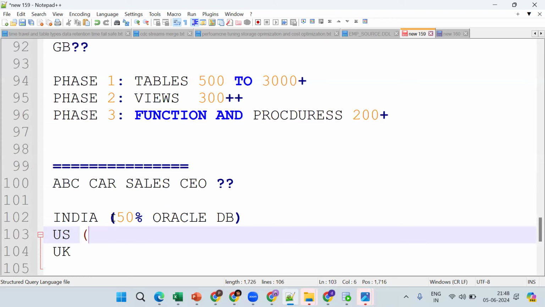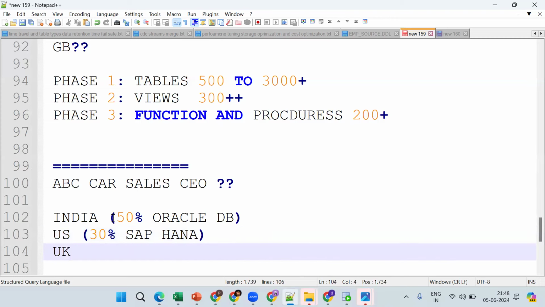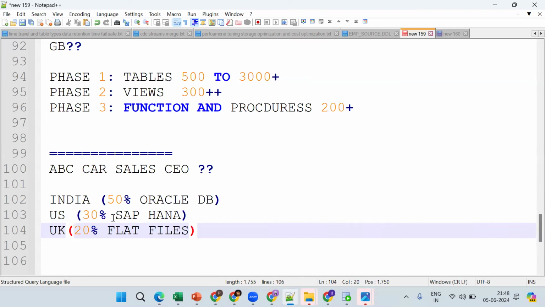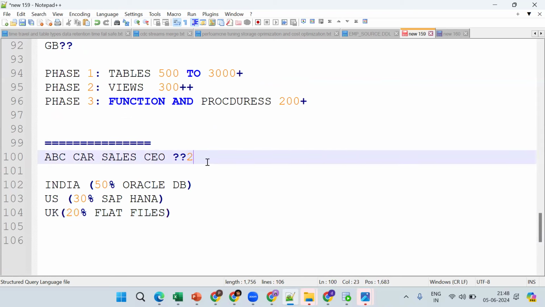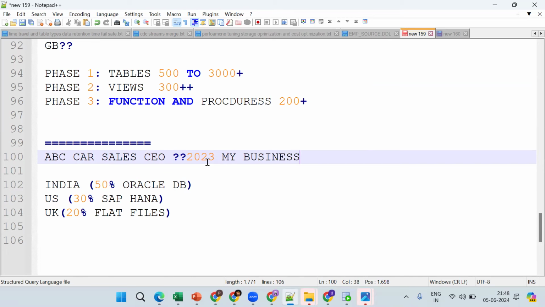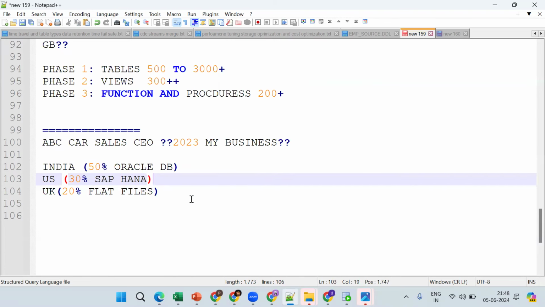Same thing in the US, I have 30% share, and it is in SQL Server or SAP HANA systems. And 20% of sales are in flat files, in file format. Now suppose I want to see my business for 2023. How do I get the business view? I can do it separately, but now we want to bring all this data to one place. How do we bring all this data?